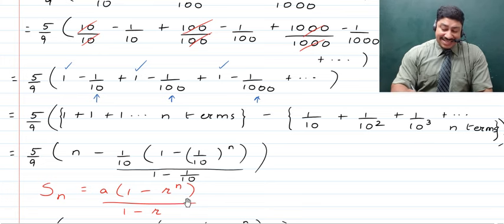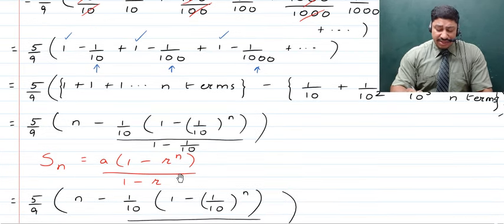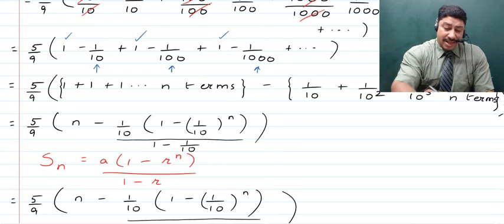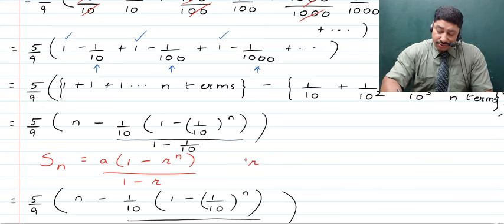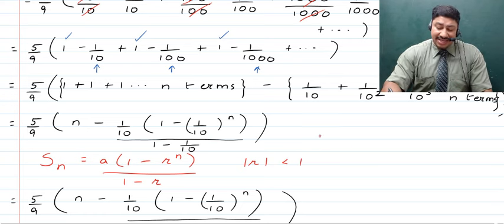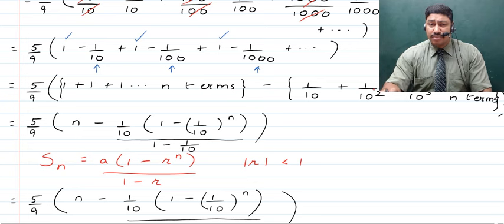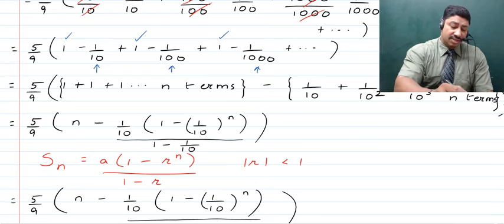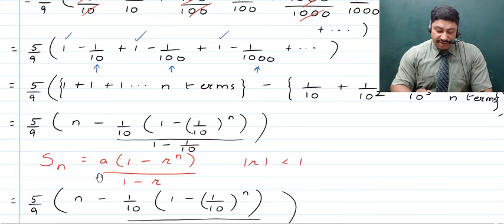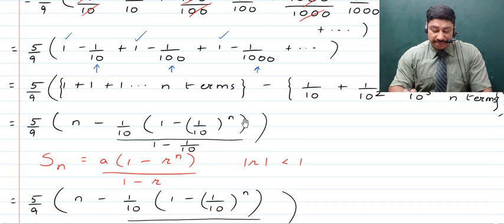So using these values and using the formula that you just learned, that is Sn is equal to a times 1 minus r raised to the power n upon 1 minus r, that is when you have the common ratio r, its absolute value, less than 1. This is the formula which is used, and here in this case, as you see, the value of r is 1 upon 10 whose modulus is less than 1, and that is why we'll be using this formula to find out the sum.